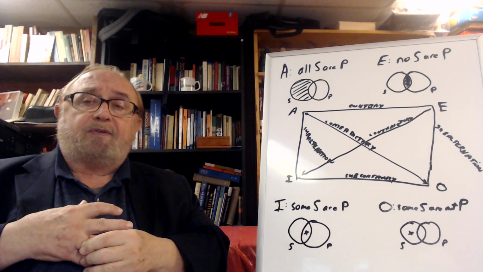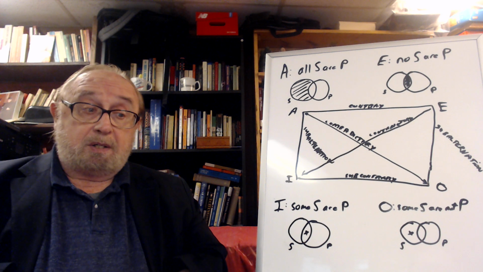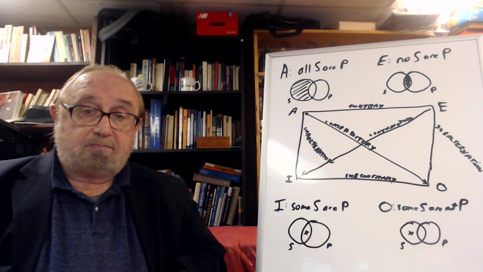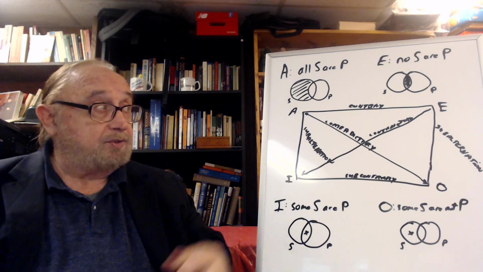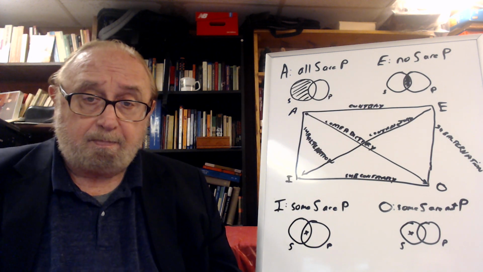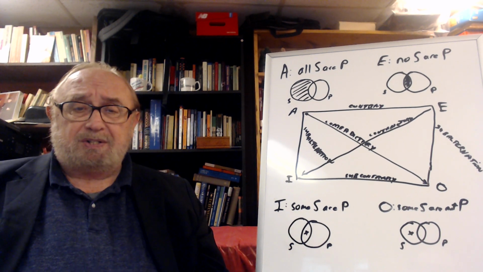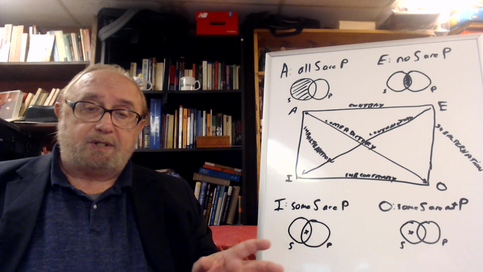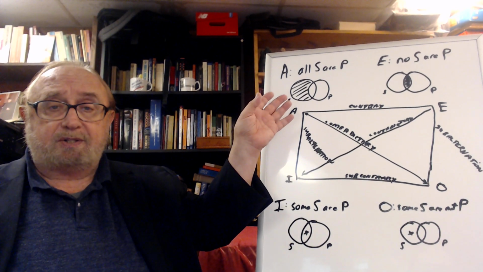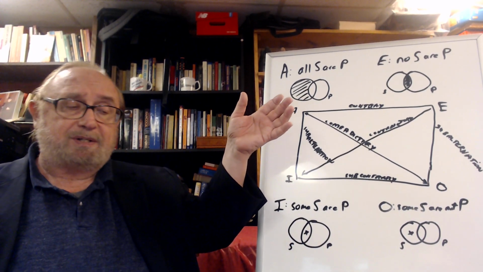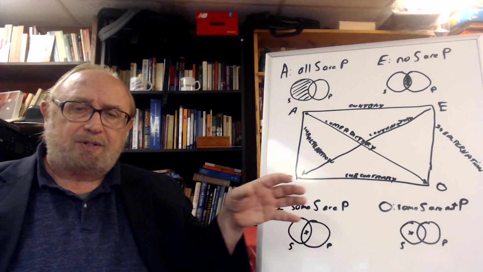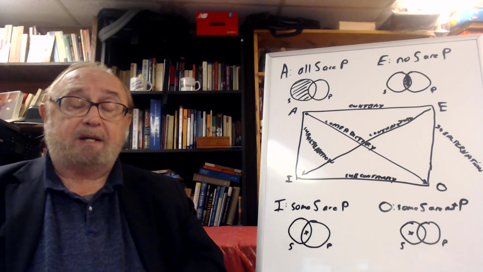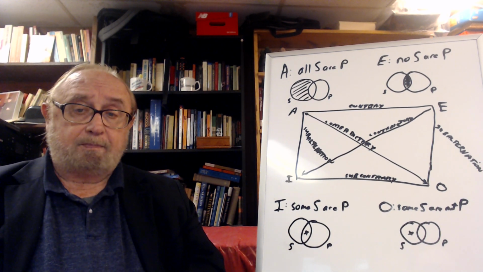If you take something hypothetical, say, all flying zebras are green, you could say that, and you could also say no flying zebras are green. But since flying zebras don't exist, the modern point of view is that they're both true, but vacuously true, because the subject class of flying zebras doesn't exist. So it has no existential significance. It may have significance in terms of logic and how you apply it, but it has no significance existentially.